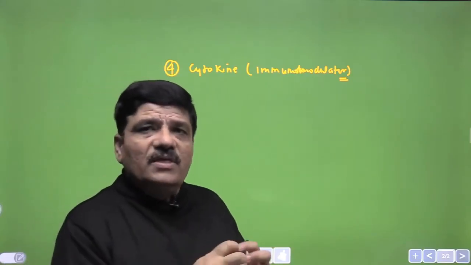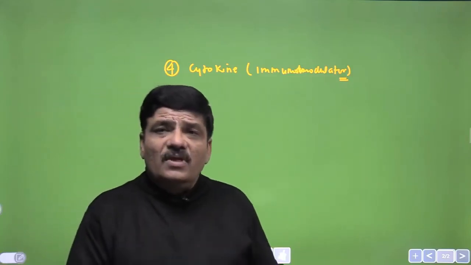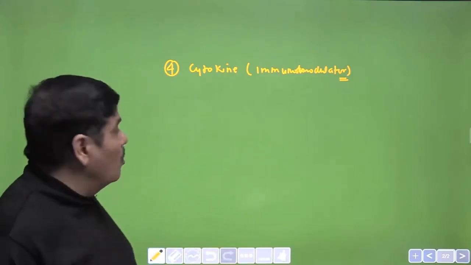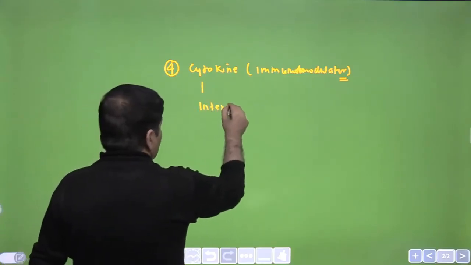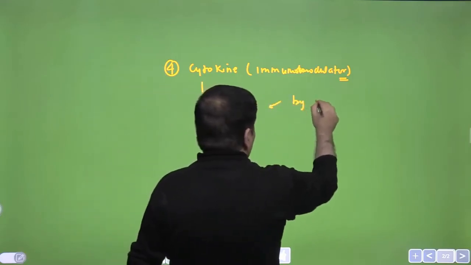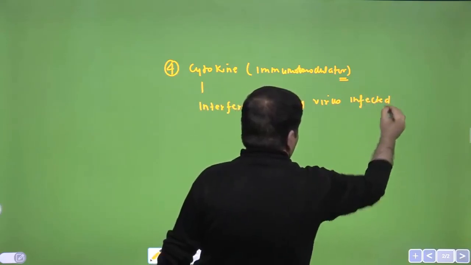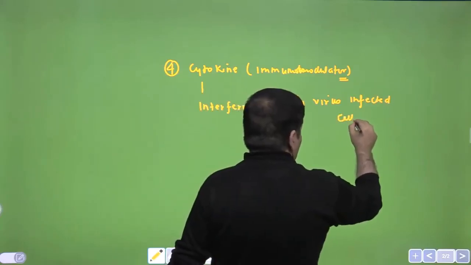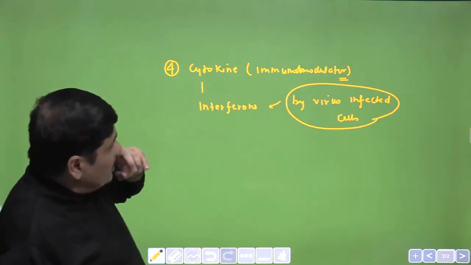If such a thing is secreted by a lymphocyte, it would be called a lymphokine. Some examples of cytokines are interleukins. And one example of a cytokine would be interferon. These interferons are glycoproteins, and they are secreted by virus infected cells. This is a very important thing. This question has been asked many times. One, interferon is a glycoprotein.